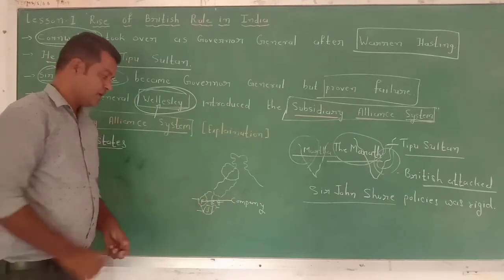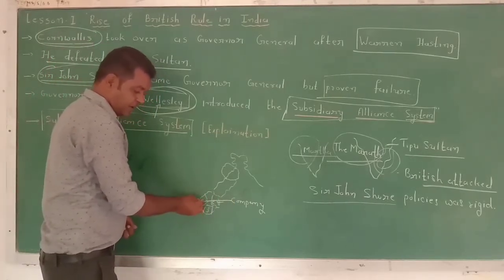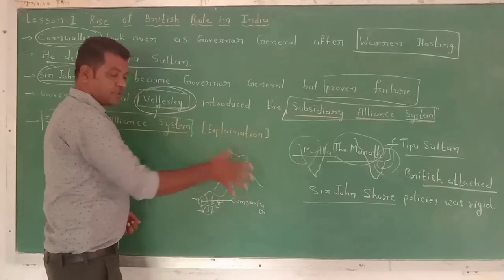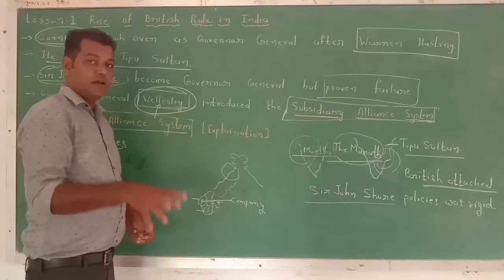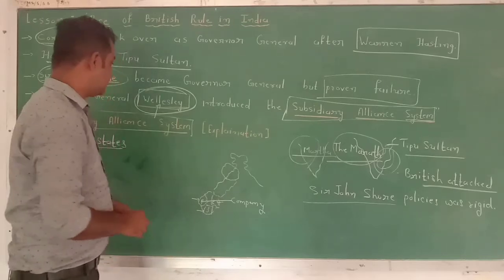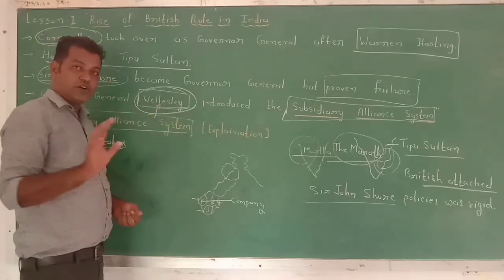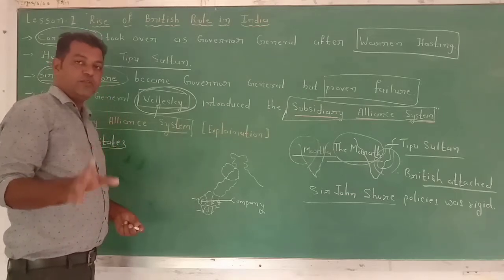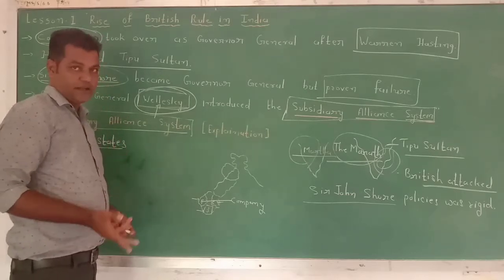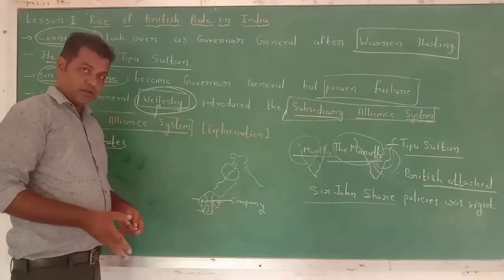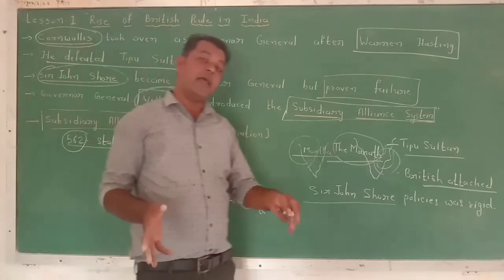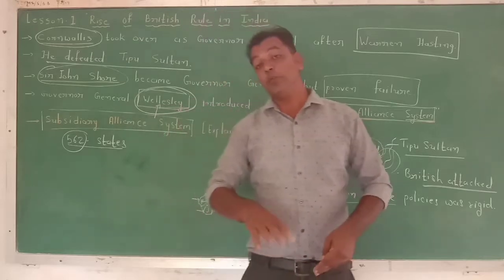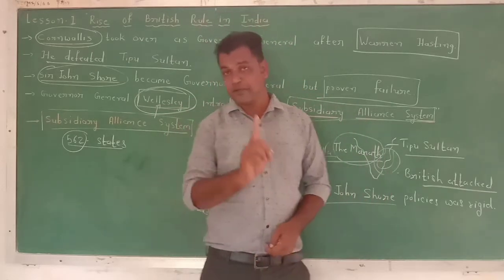Are you getting it? If the states had a treaty signed with the East India Company, Wellesley assured them we would provide you military support if someone attacked you. But as a reward for the agreement, they had to pay money to maintain the army. That was the first condition.